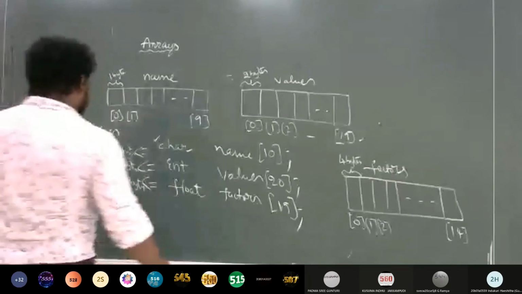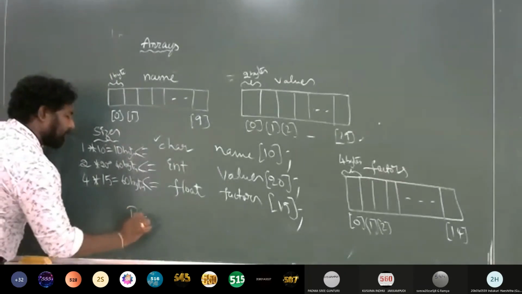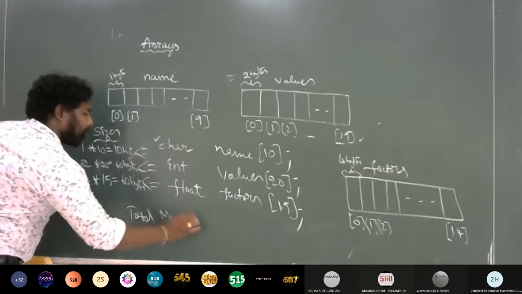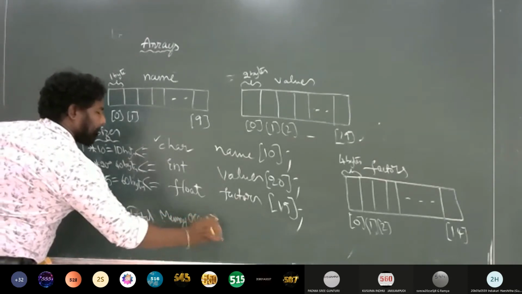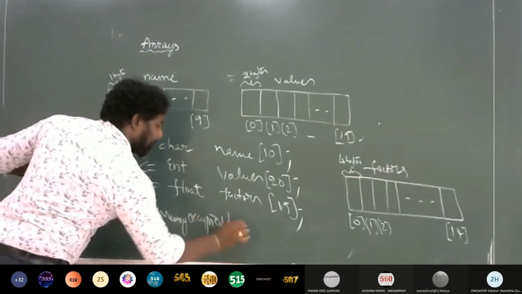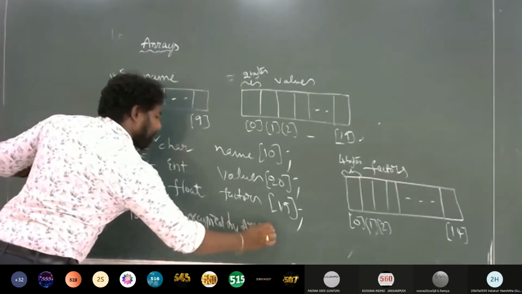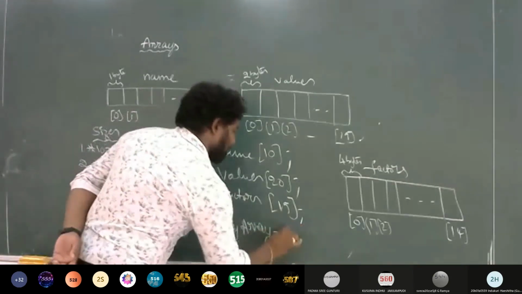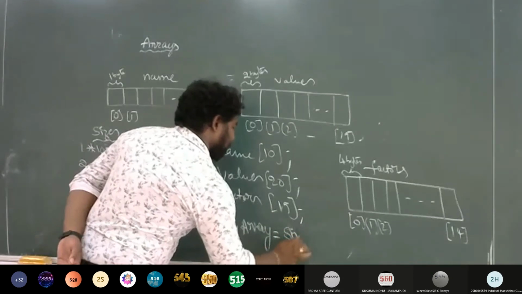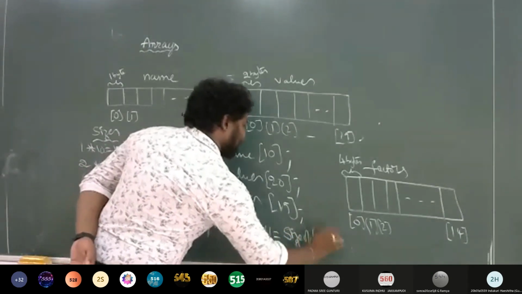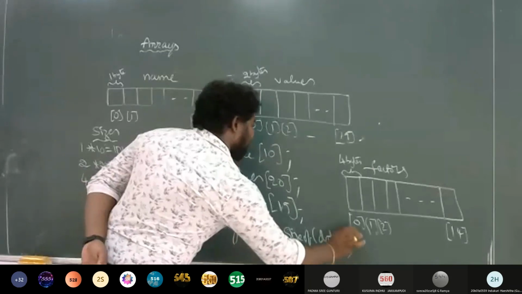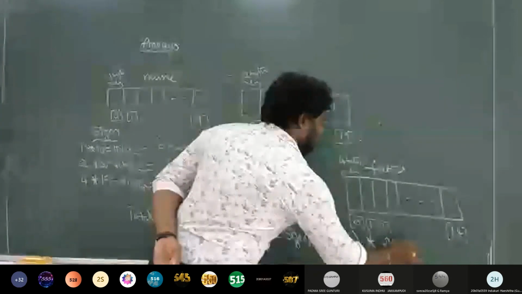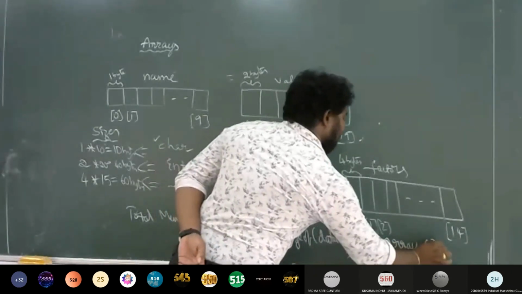So here is the formula. Total memory occupied by an array equals size of data type into array size.